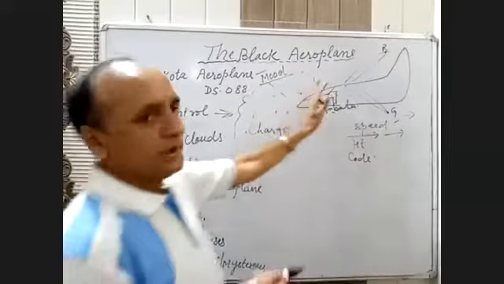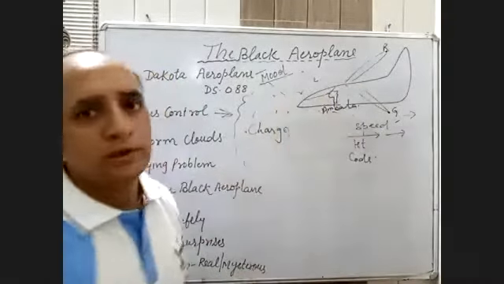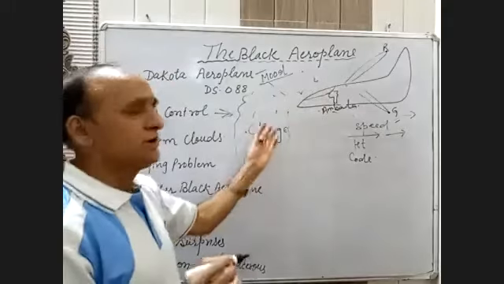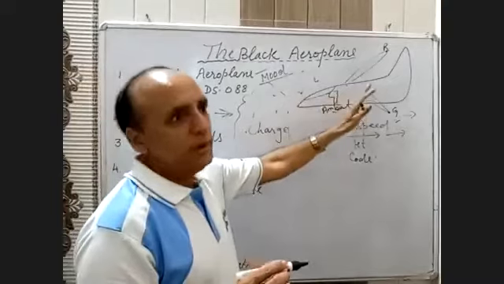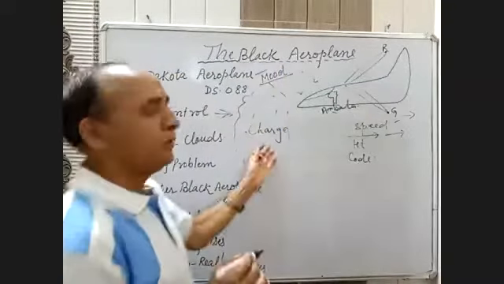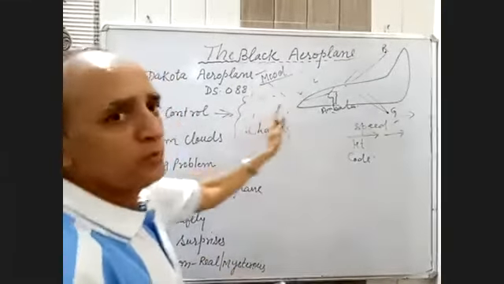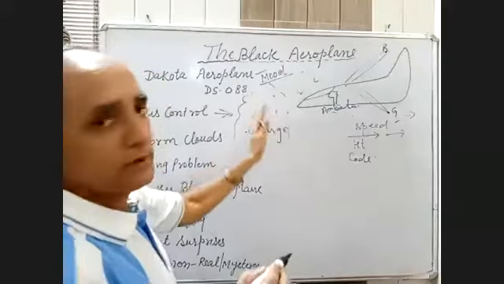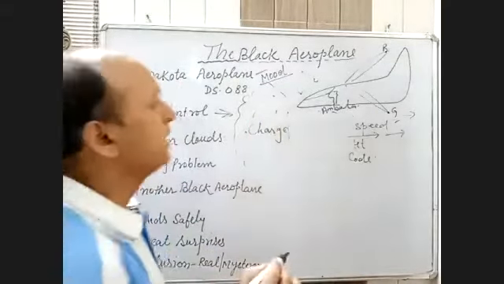Even the radar system in the aeroplane also gives a warning about these charges. That's why normally aeroplanes avoid flying into these clouds. So there was a big mountain cloud, a black cloud, standing like a mountain. At first he thought it was a mountain, but when he went near, he saw that it was a cloud.